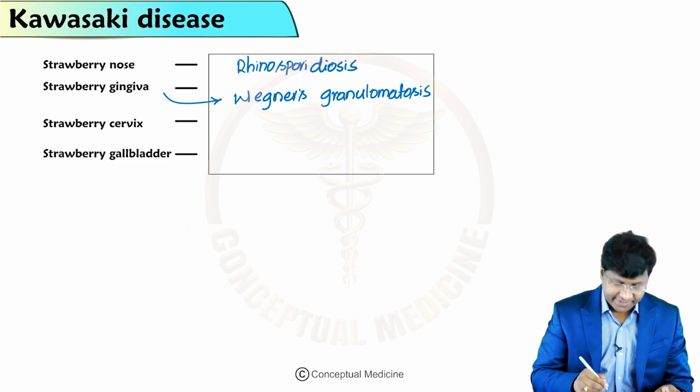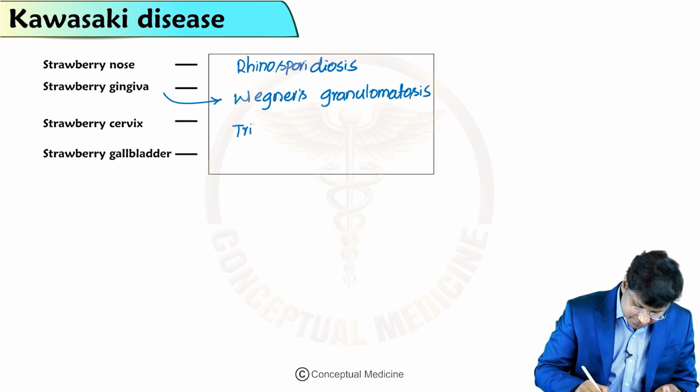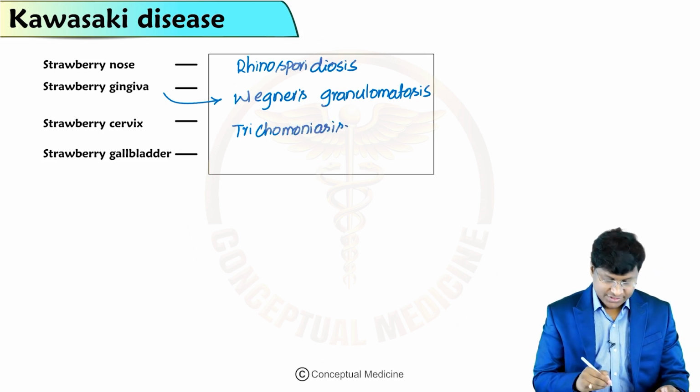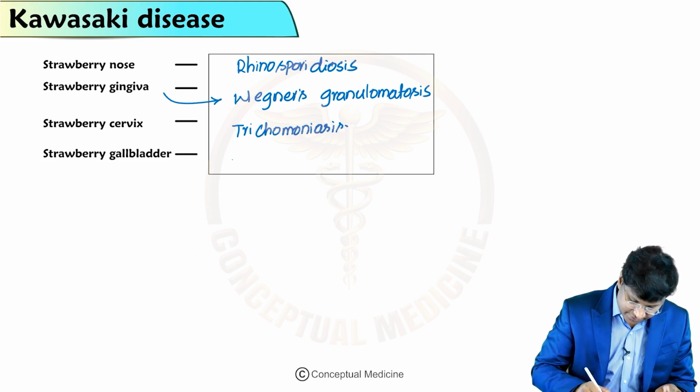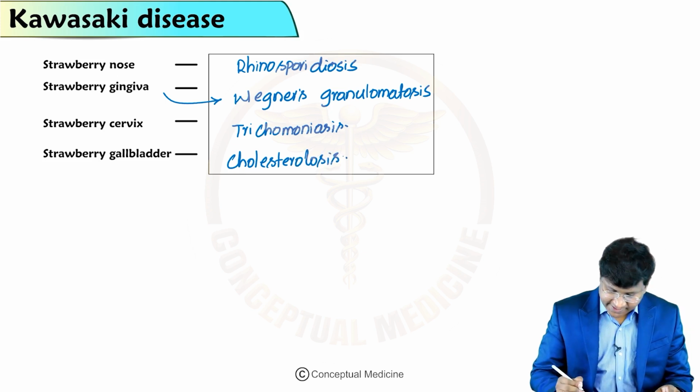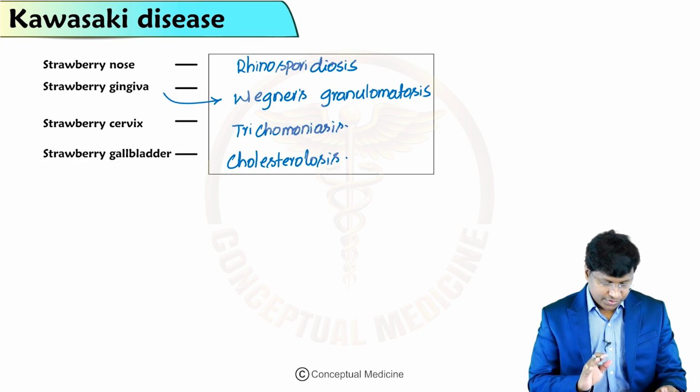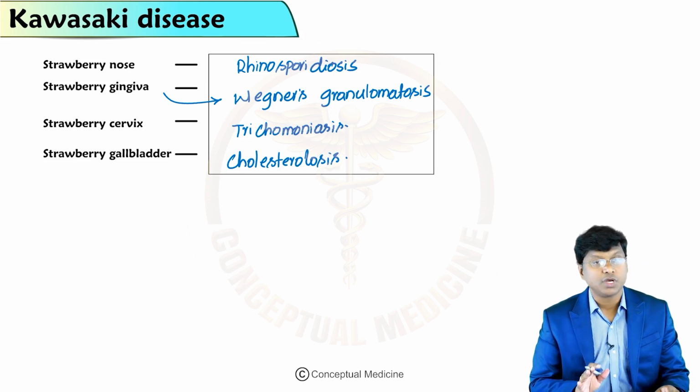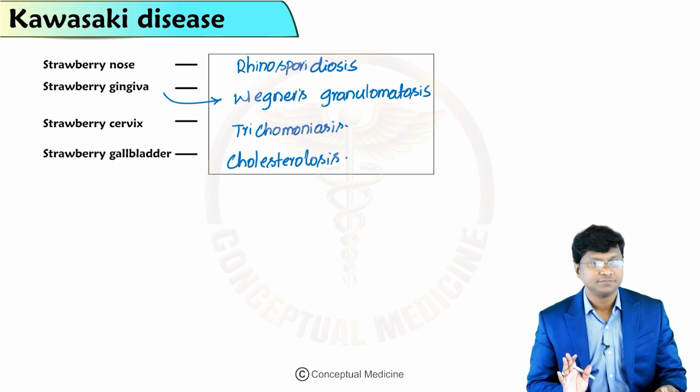Strawberry cervix is seen in trichomoniasis. Strawberry gallbladder is seen in cholesterolosis. So this is about the strawberries that you have in medicine.